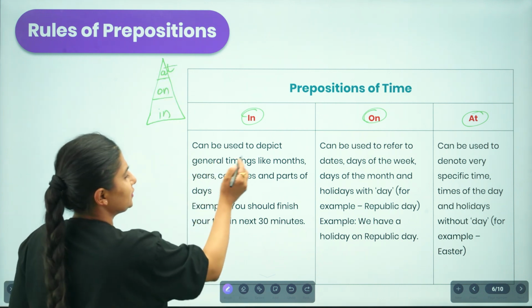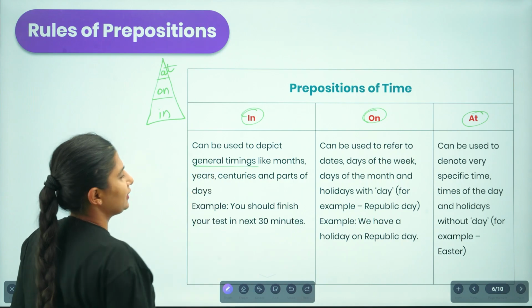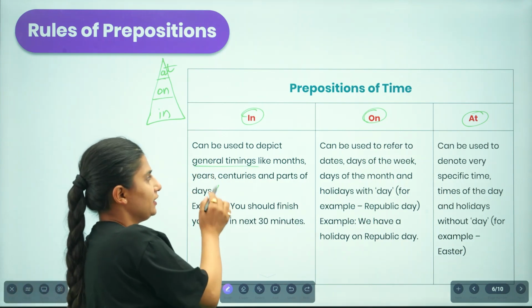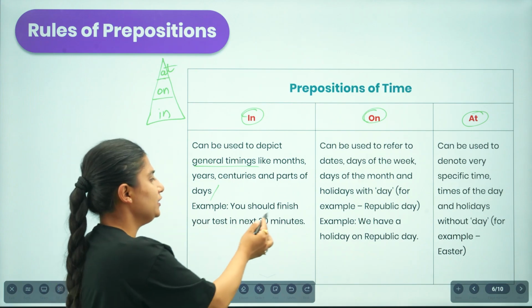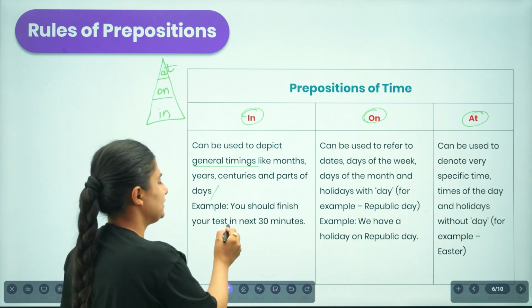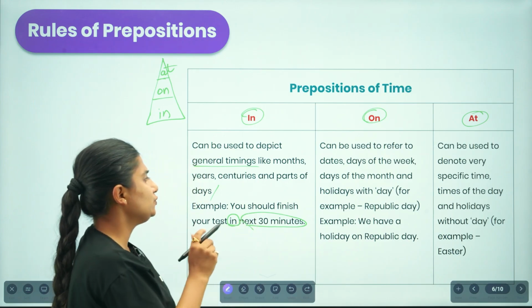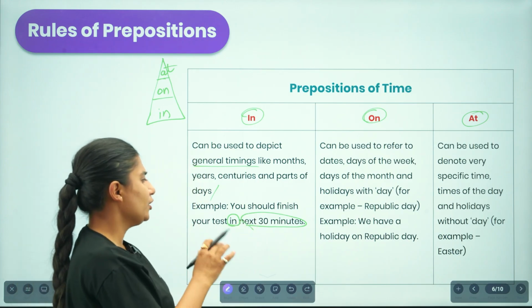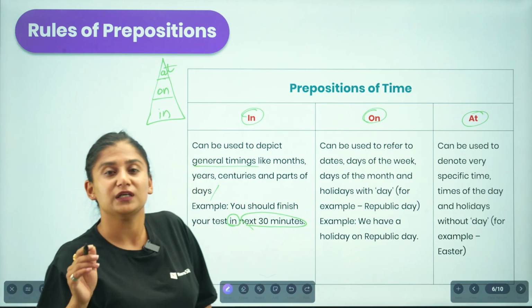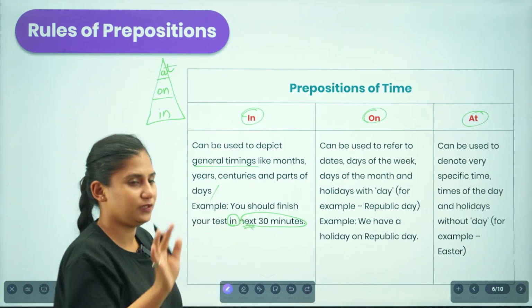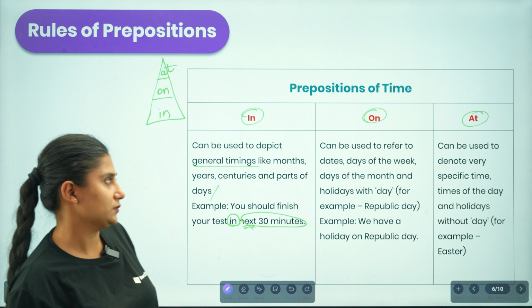So in is used to depict general timing like months, years, centuries, and parts of the day. Then we use in. For example, you should finish your test in the next 30 minutes. We are indicating the idea of timing. We are not being exactly specific. We are just talking about the general time. Within 30 minutes you are to solve your problems.